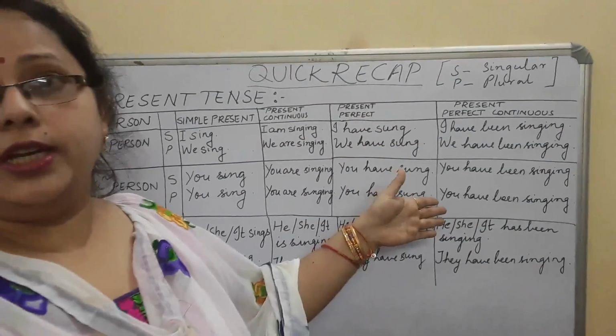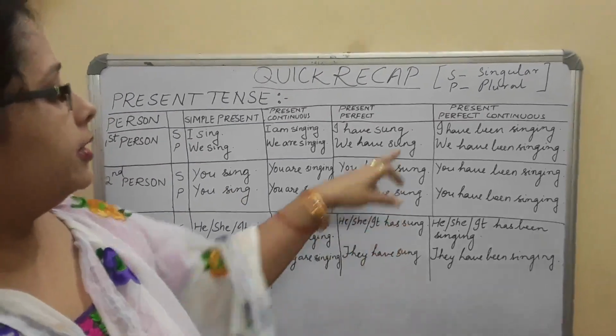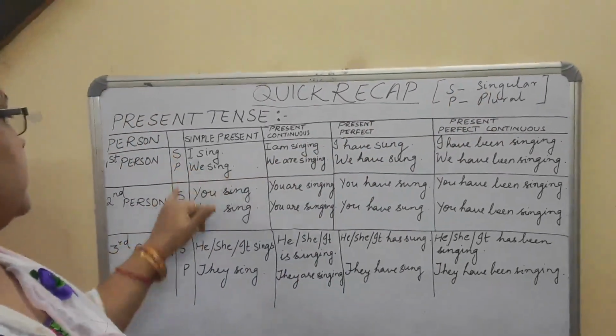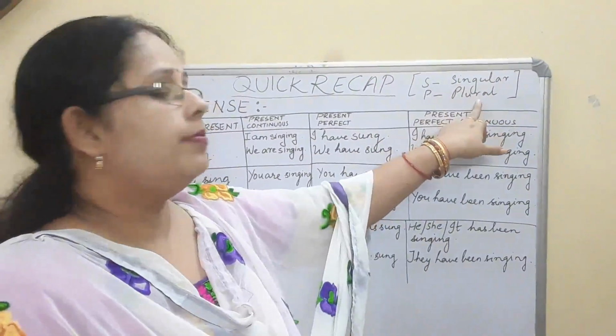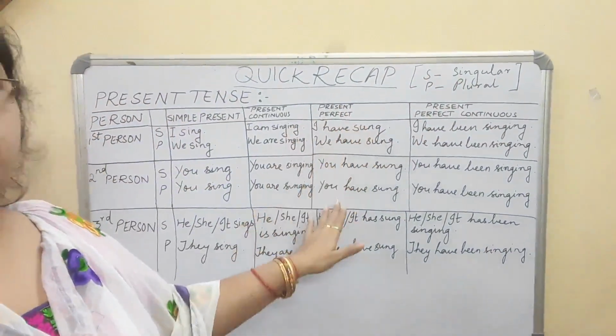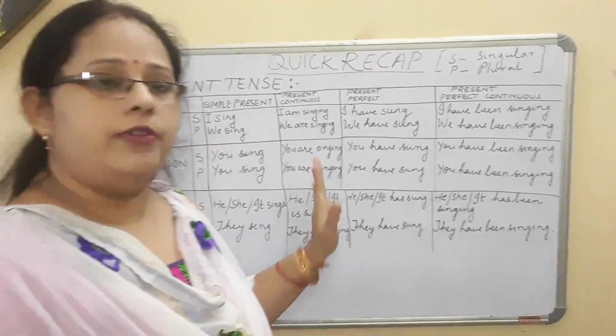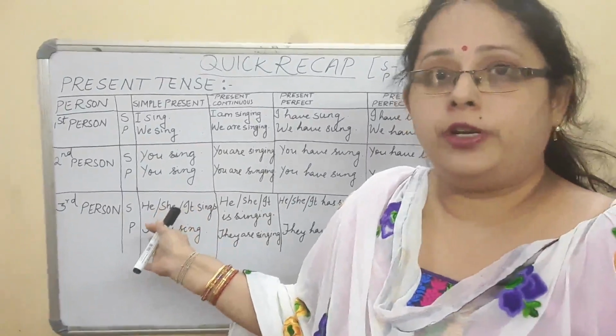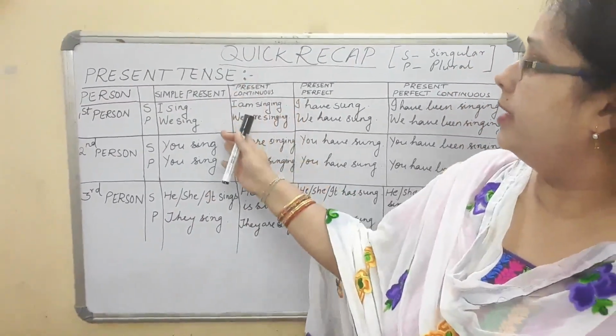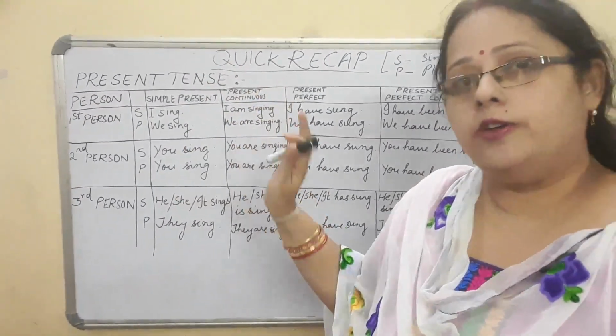Just a quick recap of the entire tense lesson. Remember, before that, S and P I have written, okay. So S stands for singular and P stands for plural. You can use different verbs to make this type of chart. If you want, you can take a snapshot or note it down in your copy for your reference. After this, you will be seeing the past tense as well as the future tense.